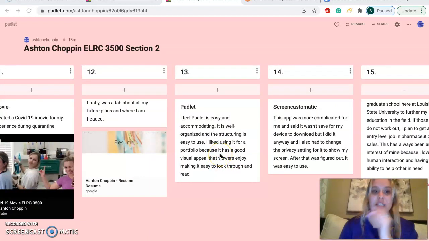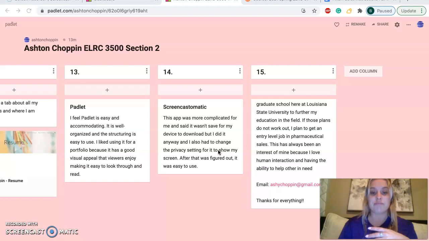So this is Padlet, obviously, where we're on, and I did enjoy making this because it was easy, well instructed, and it accommodated my needs, well organizing. I liked using it for the portfolio because it has good visual appeal, and I feel like if people ever go through it, it's going to be easy and they can find the things they need just by looking through and reading through it.